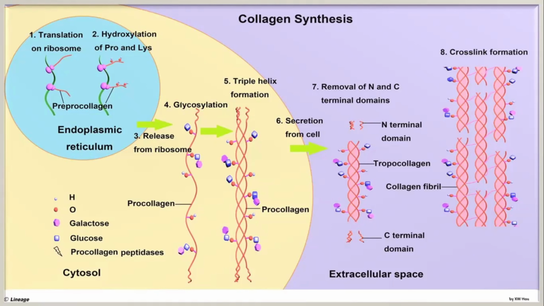Tropocollagen spontaneously combines and makes an ordered overlapping parallel array with a staggered pattern, adjusted to its neighbor by 3-4 molecule length, and now it's called collagen fibril. Did you understand? Now let me explain this. As you can see in this picture, it is one tropocollagen, and this is another one. They combine in such a way that they leave a gap of 3-4 of a molecule of collagen itself from its neighboring molecule, and it happens to all molecules.